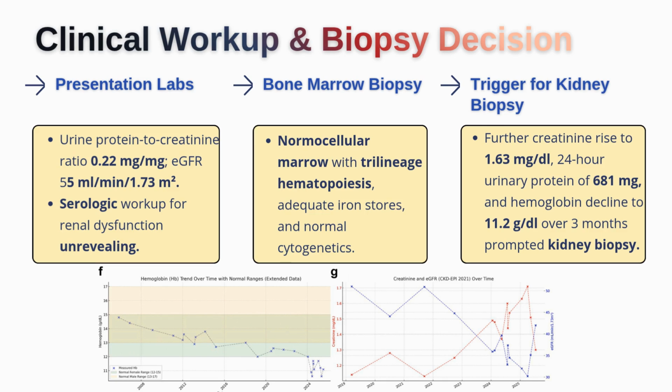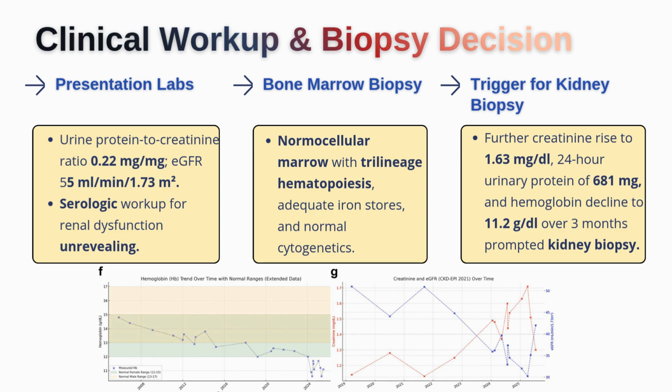Because of chronic anemia, the patient even underwent bone marrow biopsy. But the bone marrow biopsy was essentially normal. It showed normal cellular marrow with heterogeneous hematopoiesis, adequate iron stores, and normal cytogenetics. In other words, despite multiple investigations, there was still no unifying diagnosis. This is one of the most frustrating situations in nephrology. The patient clearly has abnormalities, but every test seems to come back non-diagnostic.